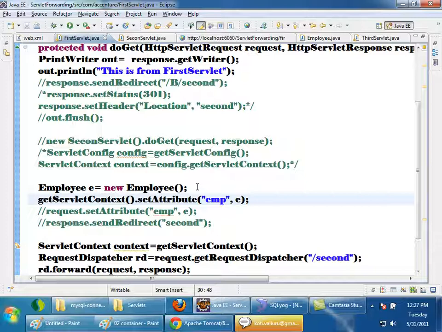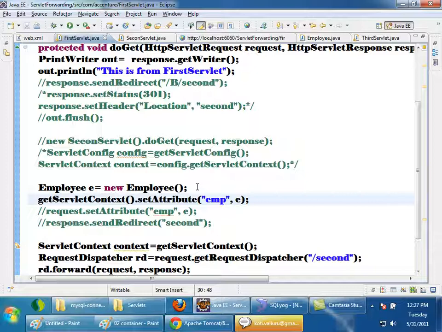So if you want something to be available to all servlets in your application, you can set it in servlet context, right? Now, what is the scope of an attribute set in servlet context? Means until what time is this employee object set in servlet context available?